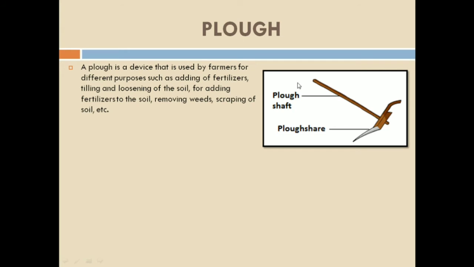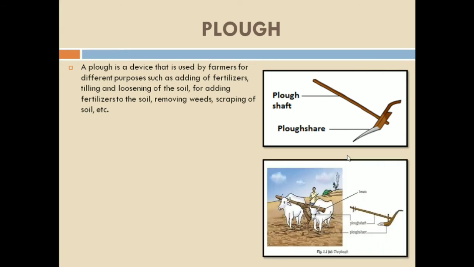Now see the picture. This is the picture of a plow. And in the second picture, you can see the plow is being tied on the neck of the two bulls, right? Now let's move ahead. It is made up of wood and is drawn by a pair of bulls or other animals. All of you must know that the plow is made up of wood. Two bulls, a pair of bulls, are being used for drawing the plow.